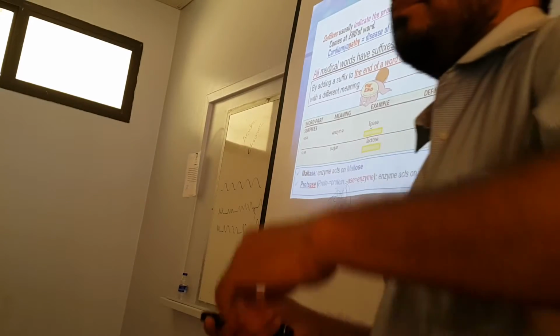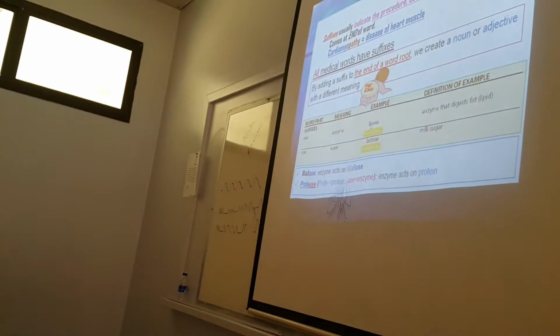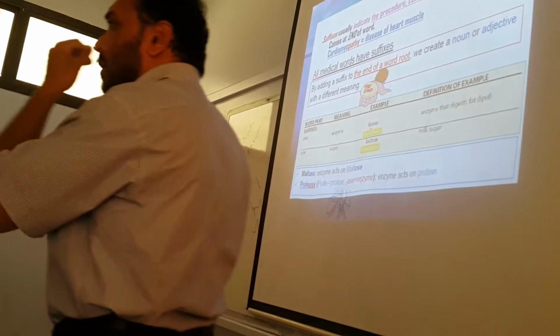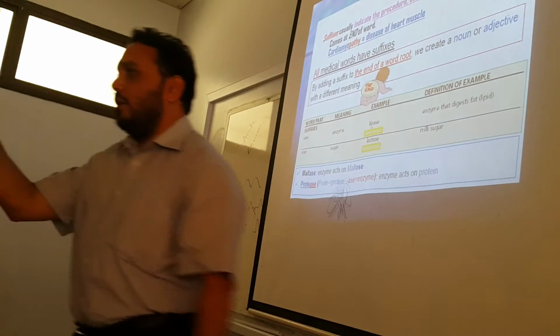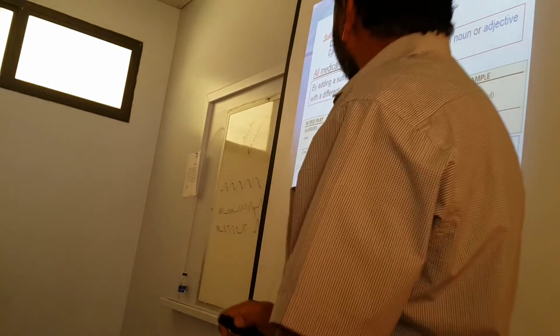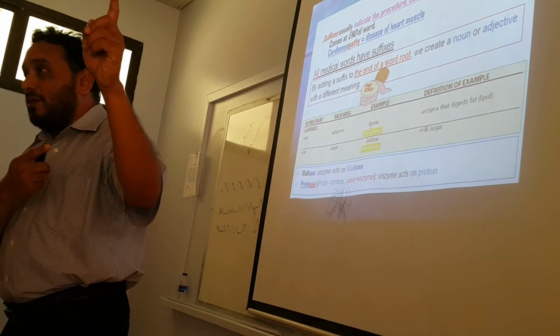Now suffixes. What is the suffix? A word part which is attached at the end. What does it indicate? What did the prefixes indicate?